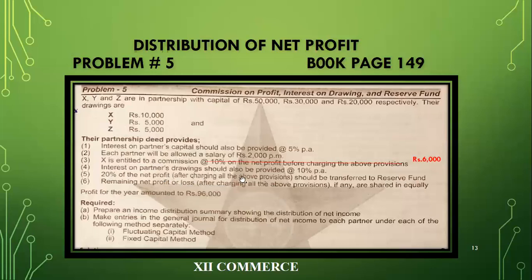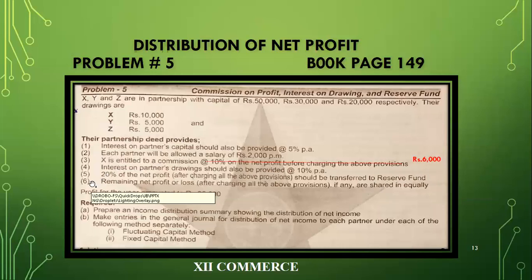Then we have another adjustment: 20% of the net profit you have to keep for reserve after charging the above provisions. It means first of all you have to apply all these adjustments, then you will find the remaining net profit, and then apply 20% to get the reserve fund. I will discuss it in the solution also. Now what is a reserve fund? A reserve fund is an amount we save, a fund that we reserve for our rainy days. A business should usually keep a reserve for safety and security.